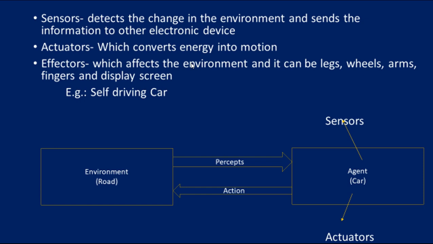What is meant by an actuator then? It converts energy into motion. So we know an actuator is nothing but the action that takes place in the particular environment, right? So what are all the information it sends in a particular environment? It converts all those things into motion. Motion means moving.